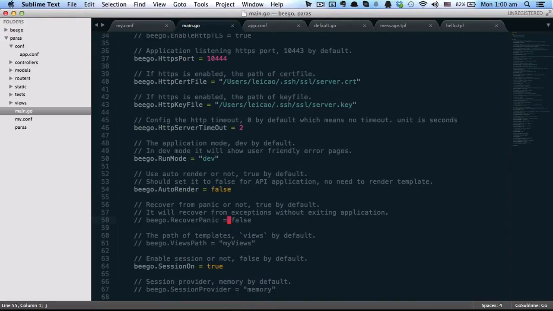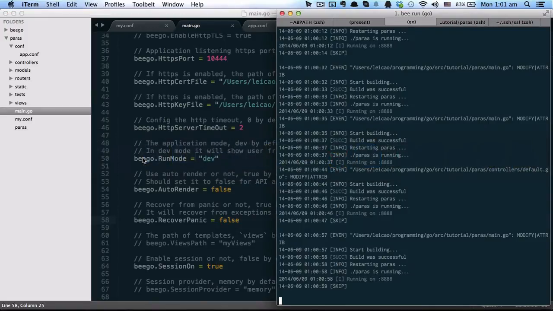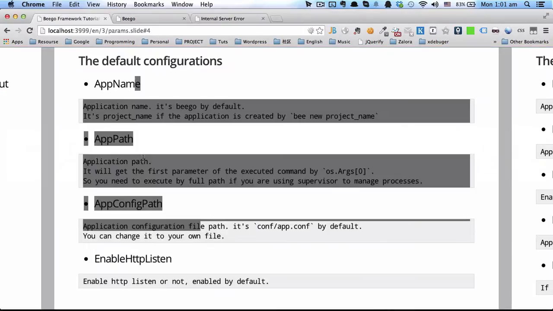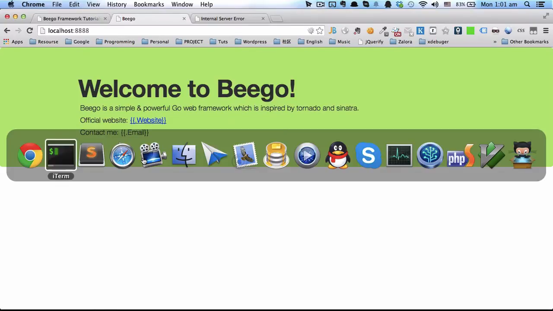The next one is Beego recover panic. It will catch the exceptions and recover from the panic. Let's have a look.